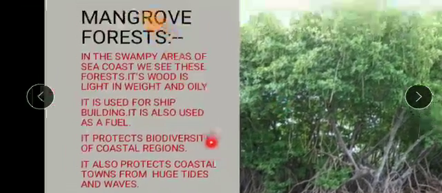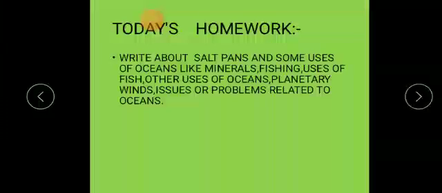About the mangrove forest also you will write down. So today you have a lot of homework to do. I want all these points to be in your notebook without fail.